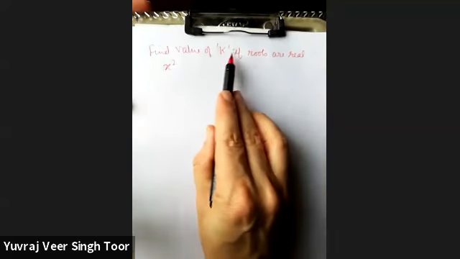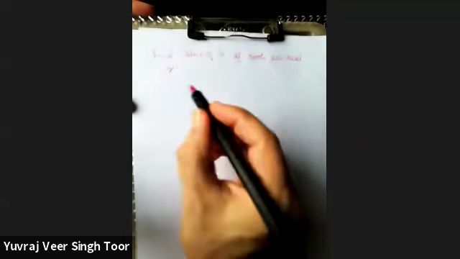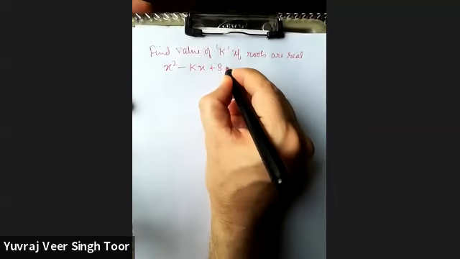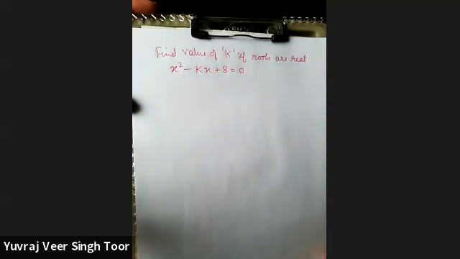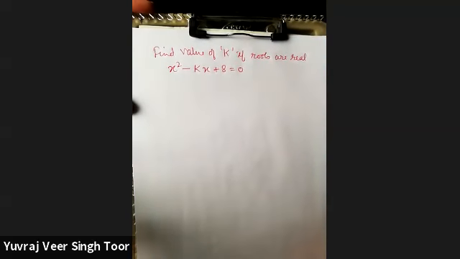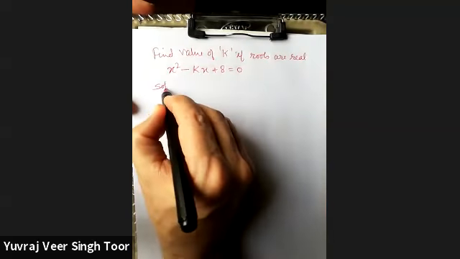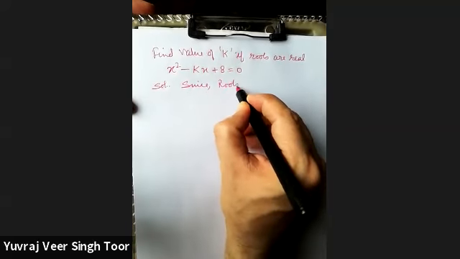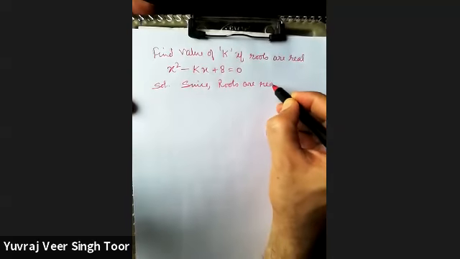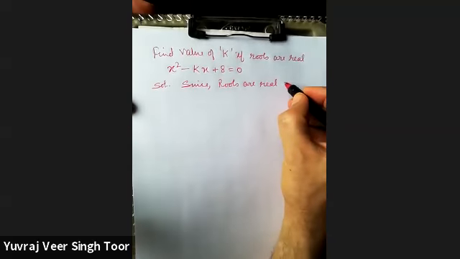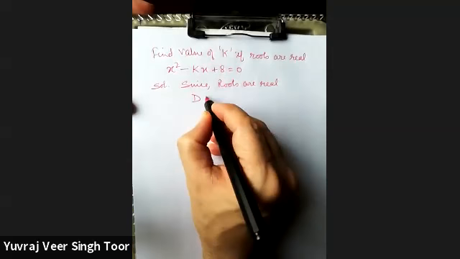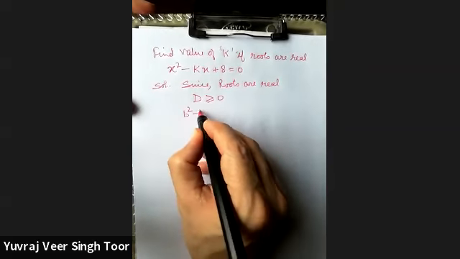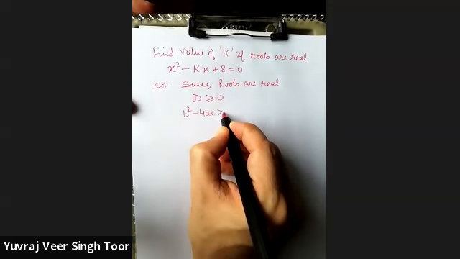Find the value of k if the roots are real, in the case x square minus kx equals 0. Solution: since the roots are real, the discriminant is greater than or equal to 0. That is, b square minus 4ac is greater than or equal to 0.